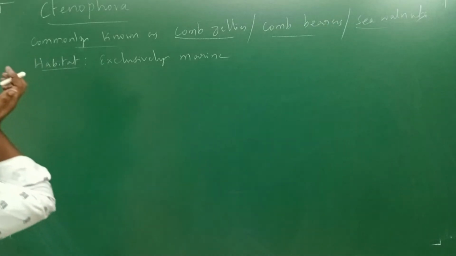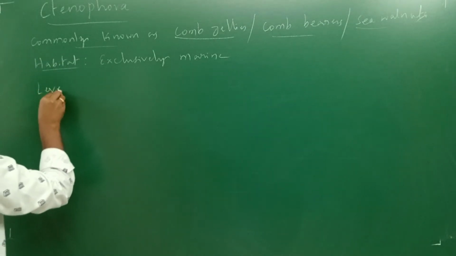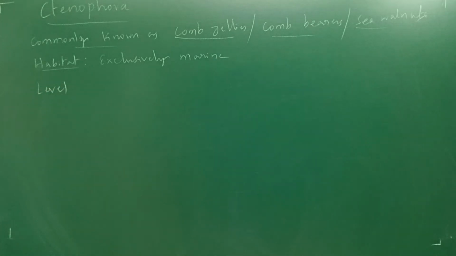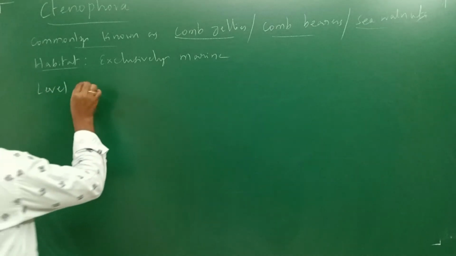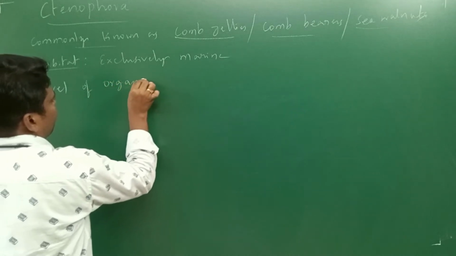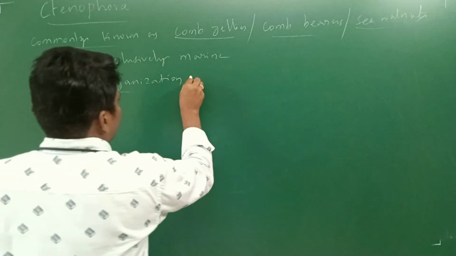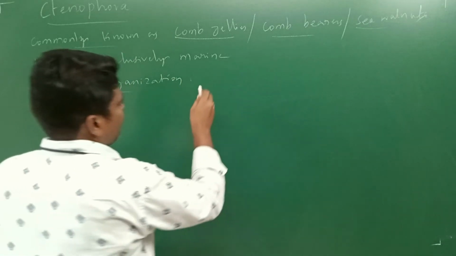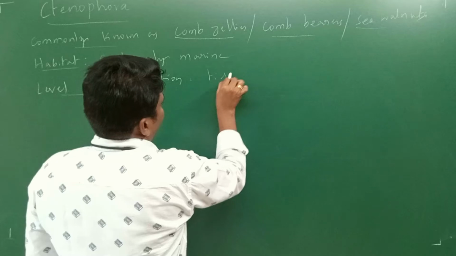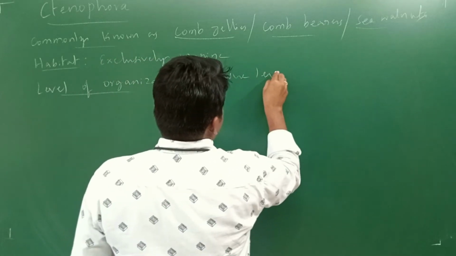Next, level of organization. In this, it is the tissue level of organization.